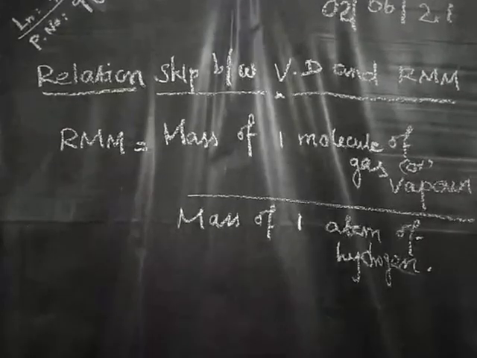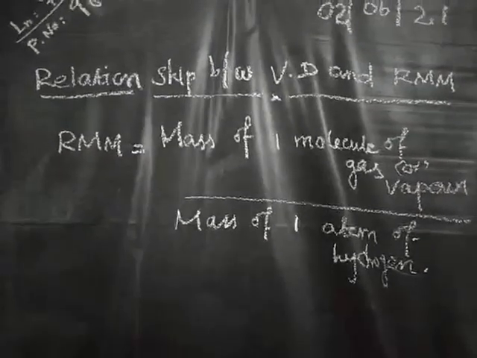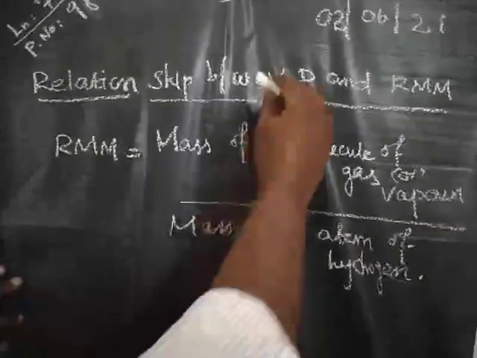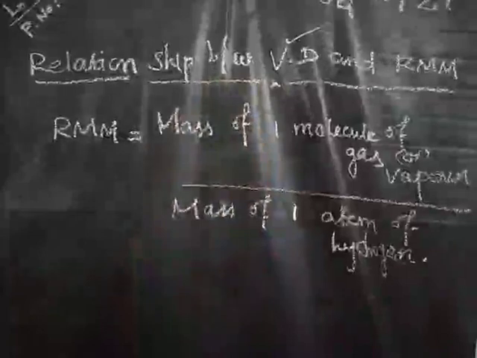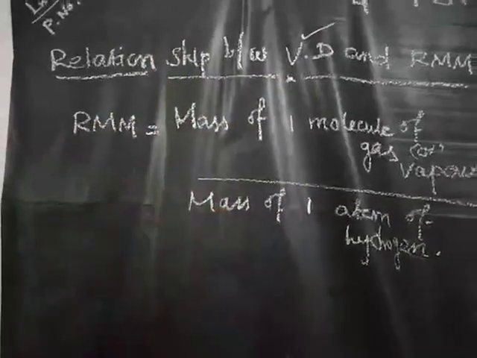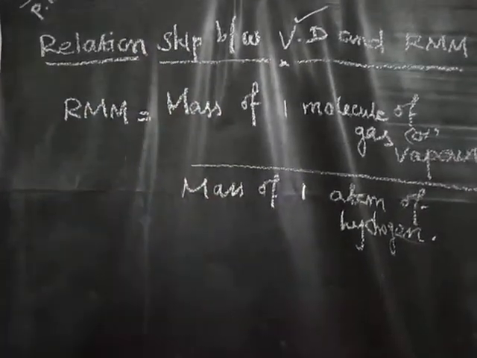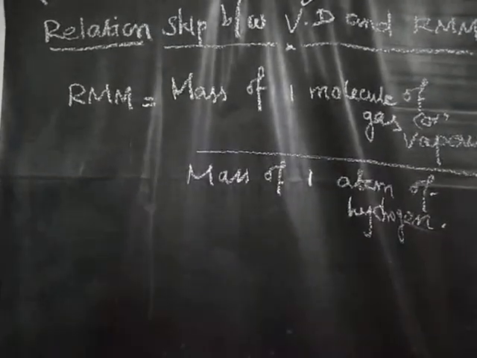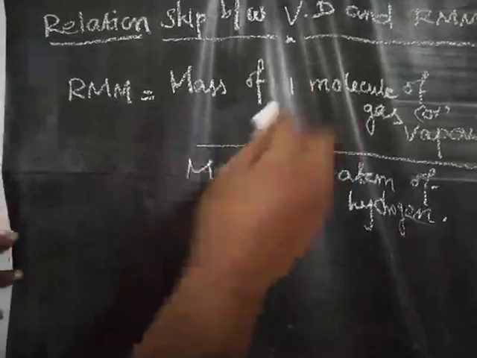So good morning children. Today we are going to start the new topic: relationship between vapor density and relative molecular mass. So VD means vapor density, RMM relative molecular mass. Before this itself we have discussed about the vapor density and relative molecular mass. Relative molecular mass.